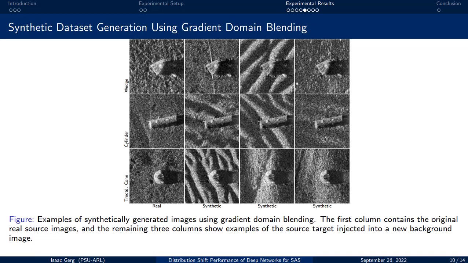For a third experiment, we created a synthetic dataset using gradient domain blending and 3 targets in the test set, along with test set background tiles. The leftmost column shows the original SAS images containing 3 objects of interest. The 3 remaining rightmost columns show those objects embedded into new backgrounds from the test set using gradient domain blending. Note that we are able to preserve the object shadow and speckle field with this method.